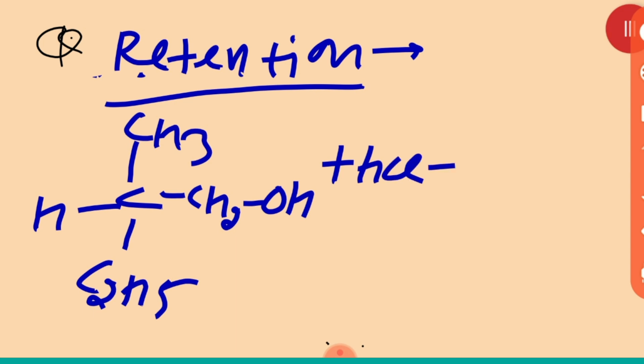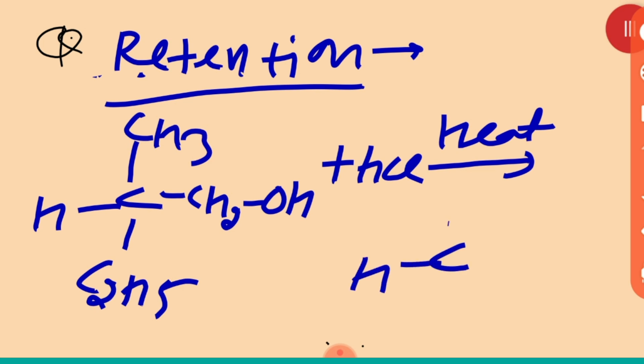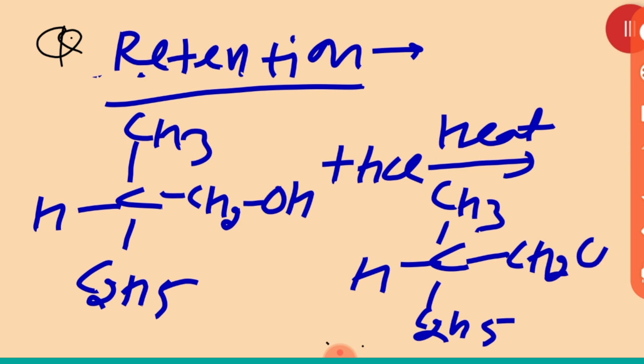Okay, I am adding HCl here, and after adding the HCl, what is going to happen over there? You must see, all of you. CH3, C2H5, then CH2Cl plus H2O. Am I right?